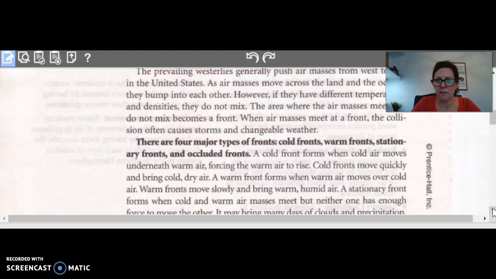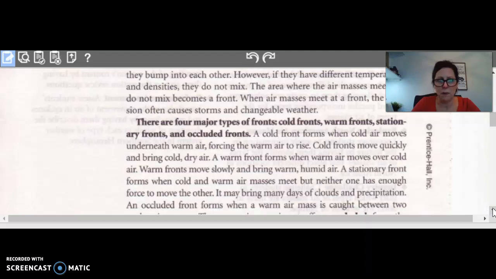A cold front forms when the cold air moves underneath warm air, forcing the warm air to rise. Cold fronts move quickly and bring cold, dry air. A warm front forms when warm air moves over cold air. Warm fronts move slowly and bring warm, humid air.